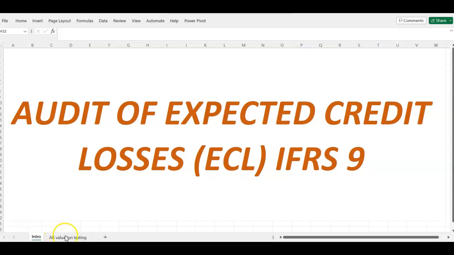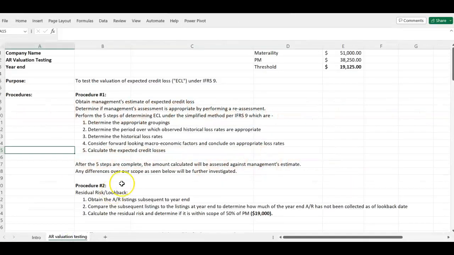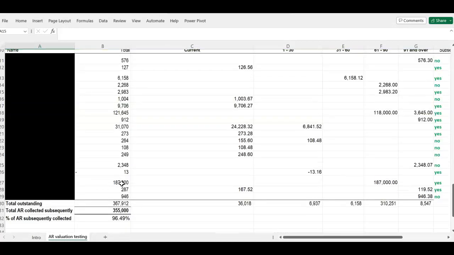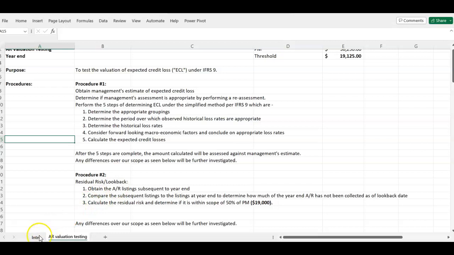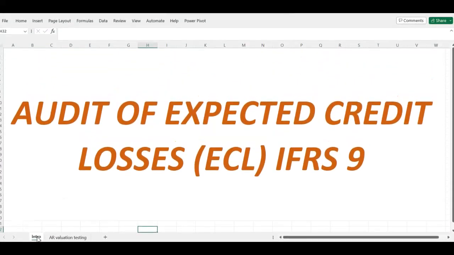So I have my working paper right here. This is the working paper I'm going to use to show you how we actually perform an audit of expected credit loss. But I'm not going to rush into the working paper, because IFRS 9 is a complex area and there's no point rushing straight to the working paper, because you can only audit what you know. If you don't really understand IFRS 9, you can't audit it. So before we go to the working paper, I'm going to give you some other basic things that you need to be aware of.